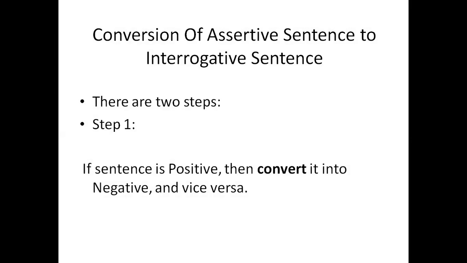So now, in order to convert an assertive sentence into an interrogative sentence, you have to keep two steps in your mind. Step 1. If the sentence is positive, then you have to convert it into negative. And if the sentence is negative, you have to convert it into positive. This is step 1. If it is positive, convert it into negative. If it is negative, convert it into positive. Okay.